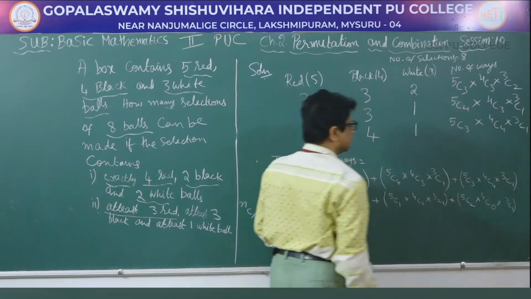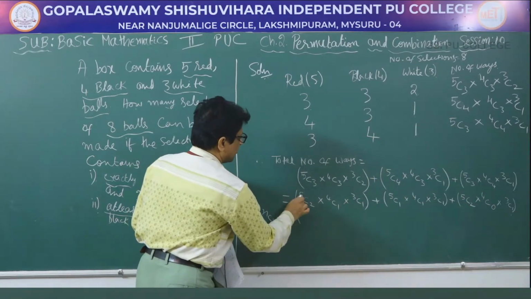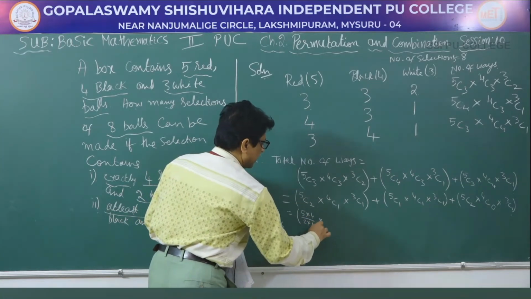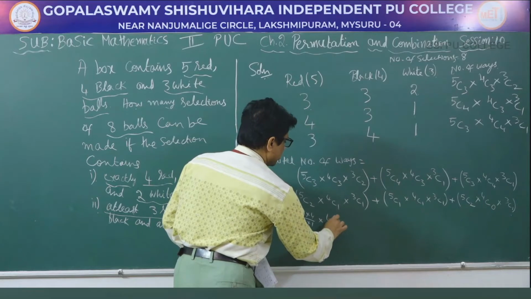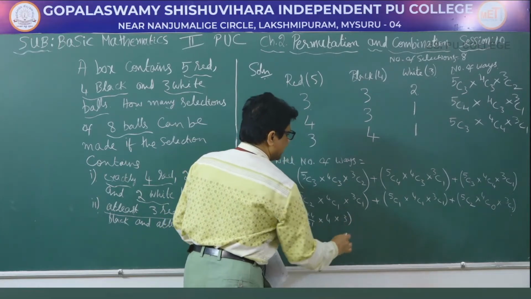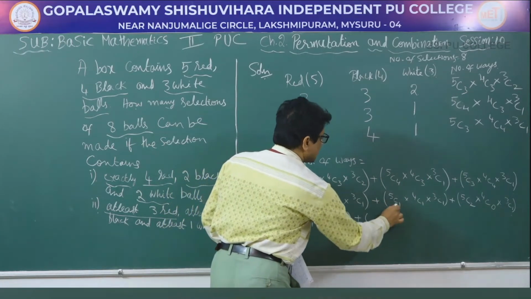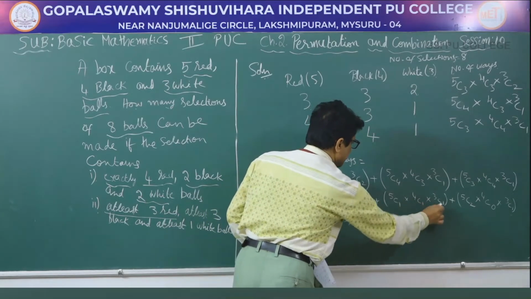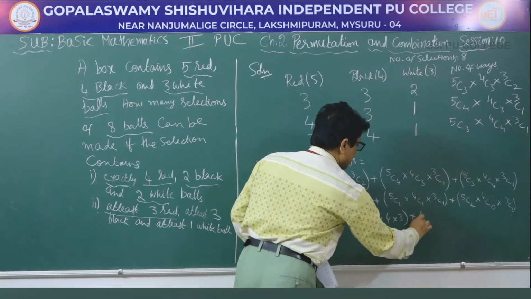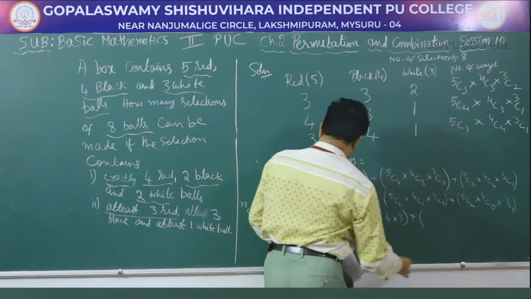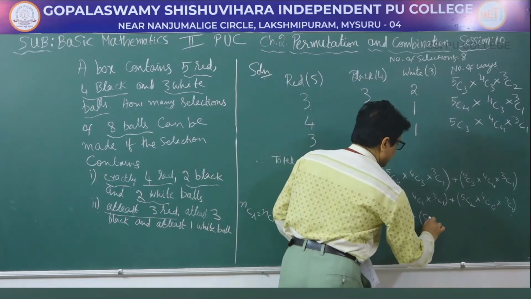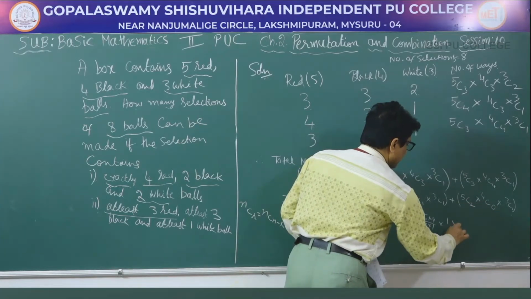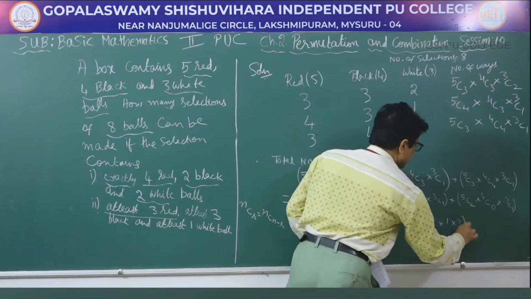So that will be equal to 5C2, which is nothing but 5 into 4 by 2 into 1, into 4C1 is 4, 3C1 is 3, plus 5C1 is 5 into 4C1 is 4 into 3C1 is 3, plus 5C2 is 5 into 4 by 2 into 1, 4C0 is 1, 3C1 is 3.